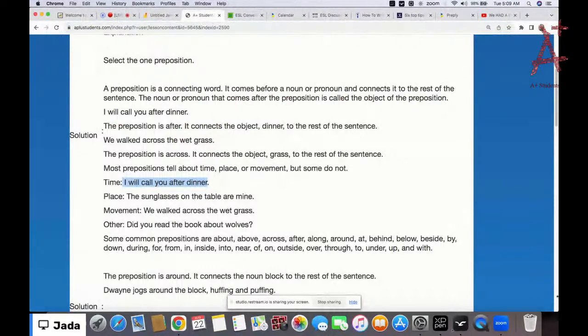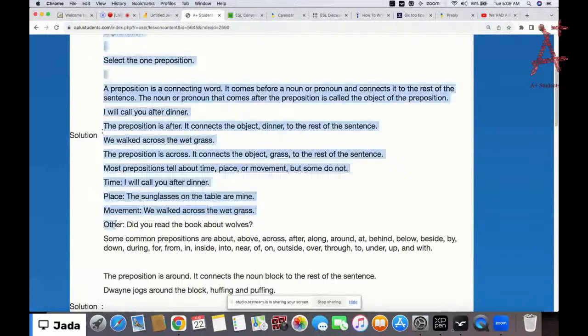Now we have another example here that says the sunglasses on the table are mine, which is the place because when you ask where's the sunglass, you say it's on the table. Okay, and then we have movements. We walked across the wet grass, so that is where we're walking across, right?